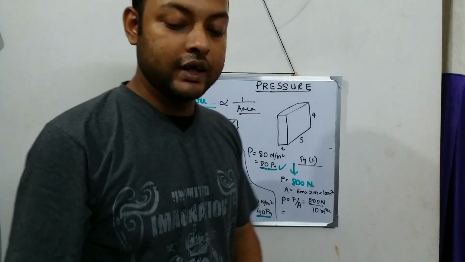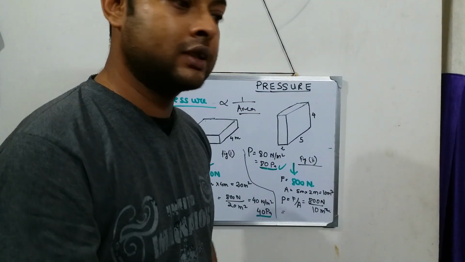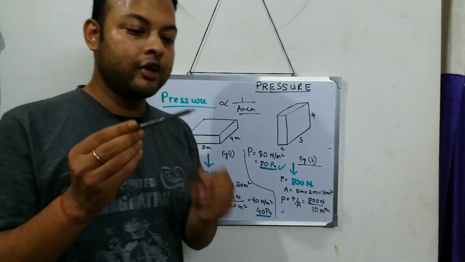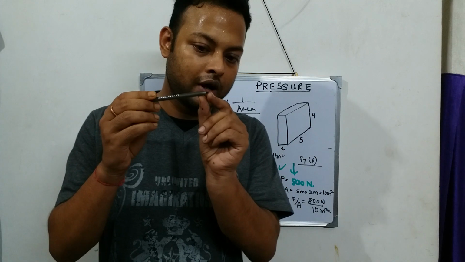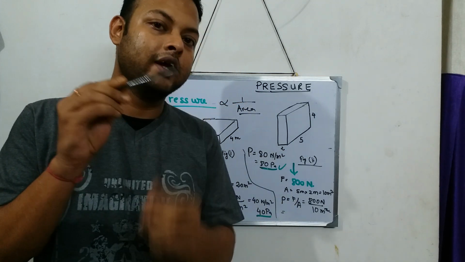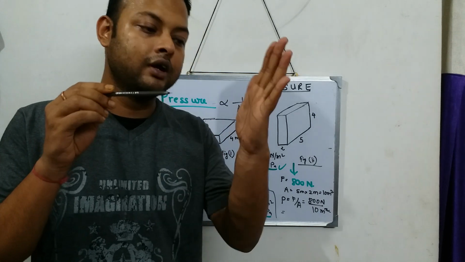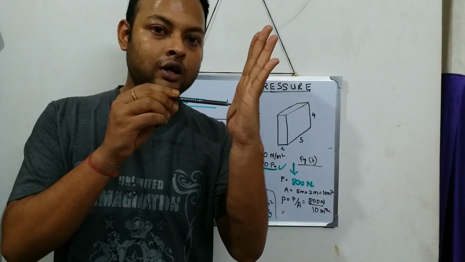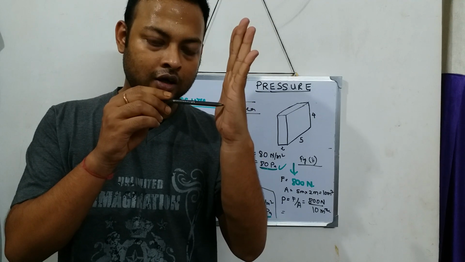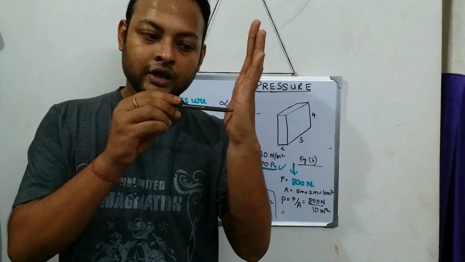The simplest example I will make you understand is this. See, I have a pen in my hand. This pen has a pointed part. So if I use the pointed part of this pen, that means what? Area is less at this pointed part. Now that will be applying what? More pressure on my hand. Because area is less, pressure is more.